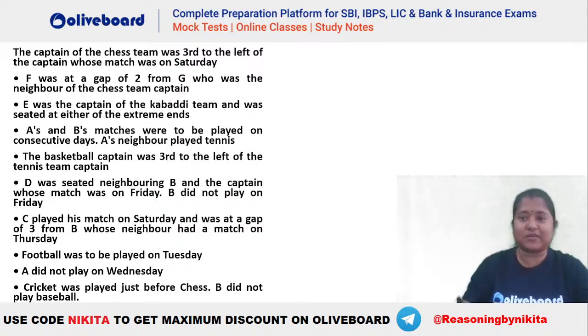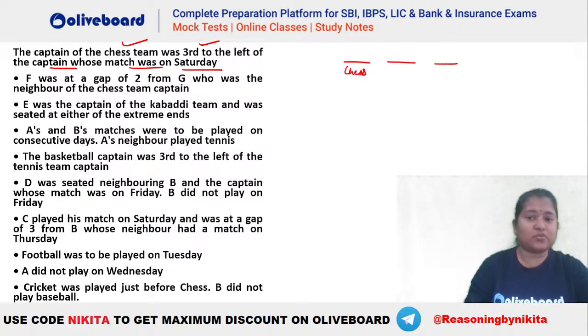Okay, let's come back on the screen here. Let's see how this particular question is to be done. So you can see the captain of the chess team was third to the left of the captain whose match was on Saturday. So what is given here? Let's say this is your chess. So chess has to be third to the left of Saturday. So 1, 2, 3. This is your Saturday here. ये एक information है. Also it is given F was at a gap of 2 from G. G was the neighbor of the chess team. So G has to be a neighbor of the chess team.